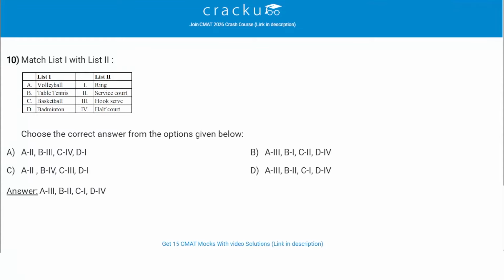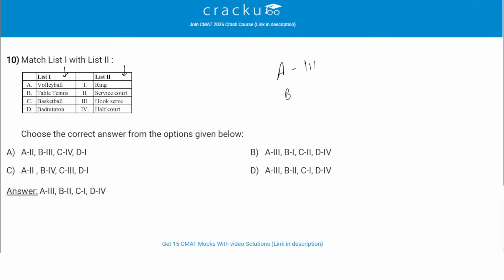Match list 1 with list 2. So we have list 1, which has certain sports, and list 2 has certain terminologies related to those sports. So first is volleyball. Volleyball is related to hook serve, which is 3. The hook serve or roundhouse serve is a serving technique specific to volleyball where the player swings their arm sideways over their head to impart spin. The goal is to make the serve difficult for the opposing team to return.